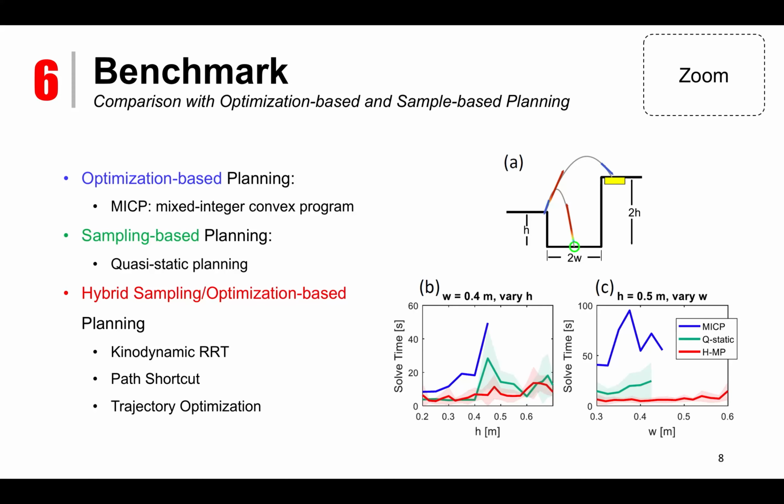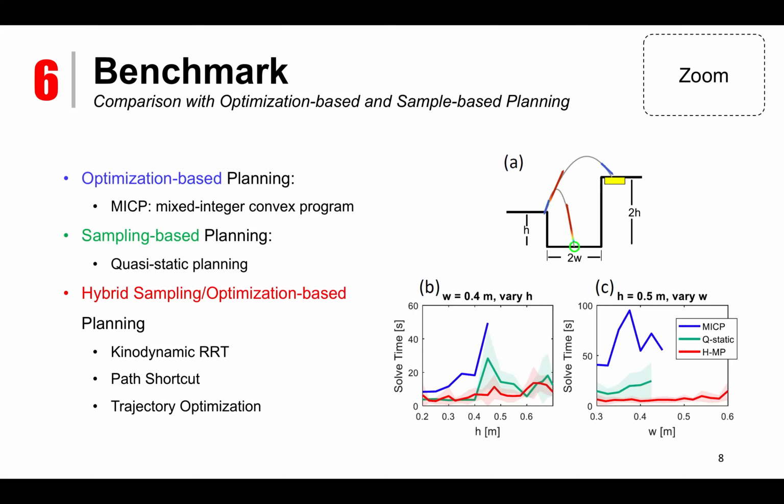It formulates and solves a MICP to figure out the strategy to overcome a challenging terrain. The sampling-based planning algorithm used here is called quasi-static planning because it is assumed that at each step, the robot will always start from a static pose.